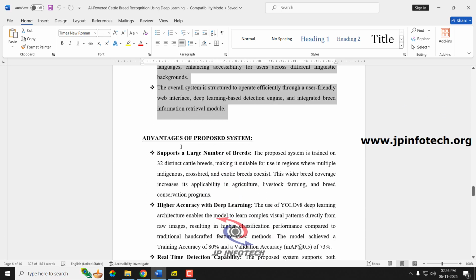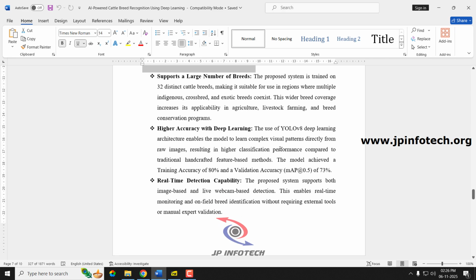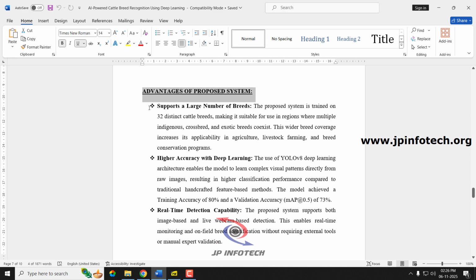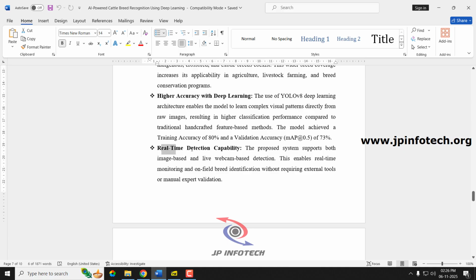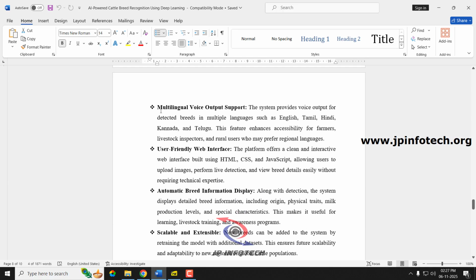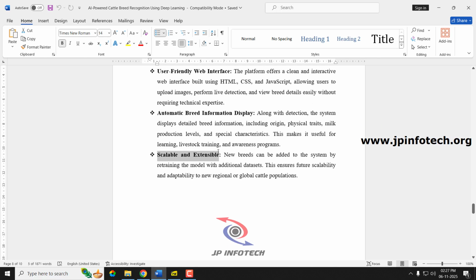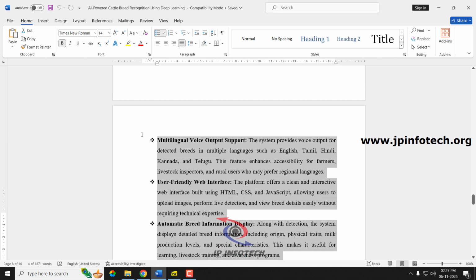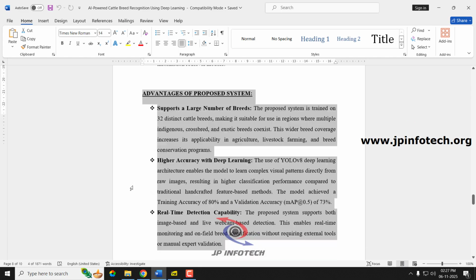Next, coming to the advantages of the proposed system. The main advantages of our proposed system are: supports a large number of breeds, higher accuracy with deep learning, real-time detection capability, multi-language voice support output, user-friendly web interface, automatic breed information display, scalable and extensible. These are the main advantages of our proposed system.